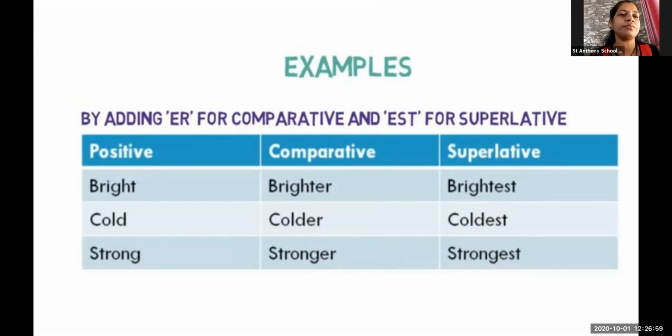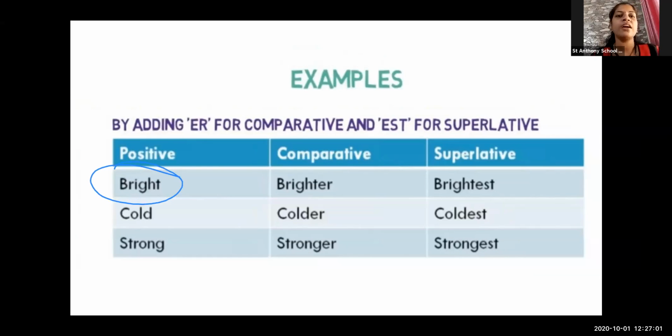You can see over here, only the word bright is there. I have added er. Okay, by adding er, what do I find? Brighter. Now, in the superlative degree, the brightest. What have I added? I have added est. Okay, these are the examples. Let's read the other three: cold, colder, coldest. Strong, stronger, strongest. The simple sequence we follow is adding er to the comparative and est to the superlative degree.